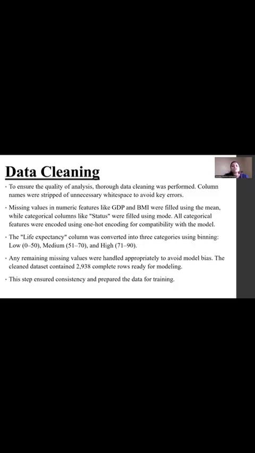The life expectancy column was converted into three categories using binning, that is low, medium and high. The low category ranges from 0 to 50, medium ranges from 51 to 70, and high ranges from 71 to 90. Any remaining missing values were handled appropriately to avoid model bias. The cleaned dataset contained 2,938 complete rows and is ready for modeling. This step ensured consistency and the data is well prepared for training.